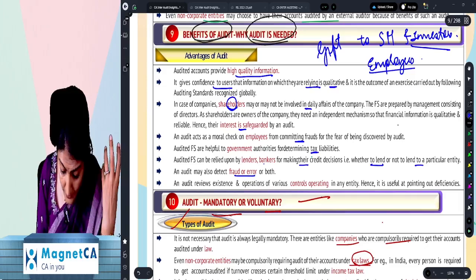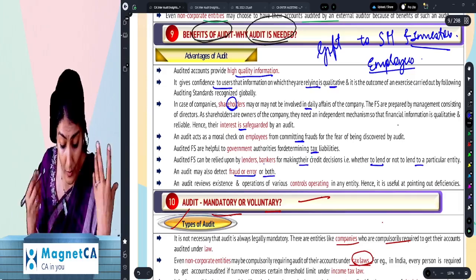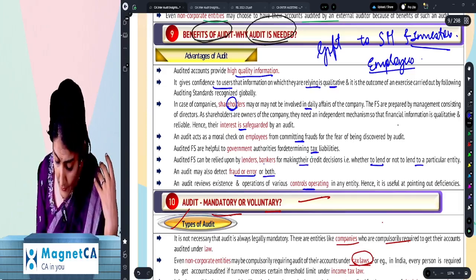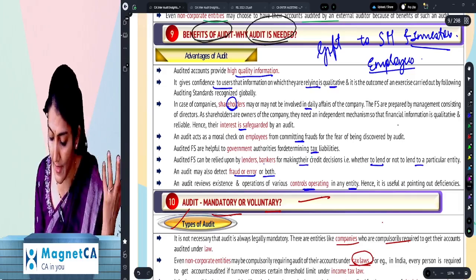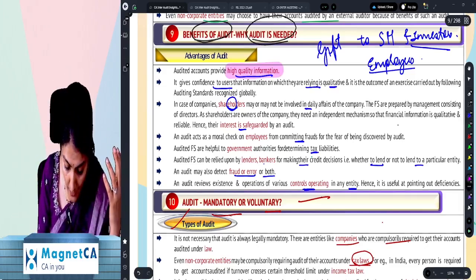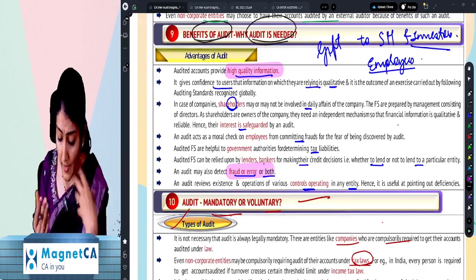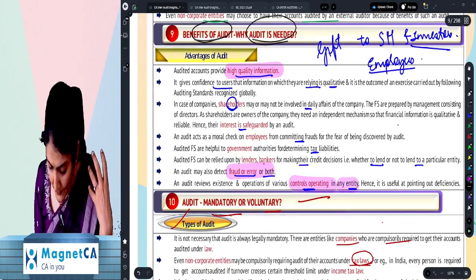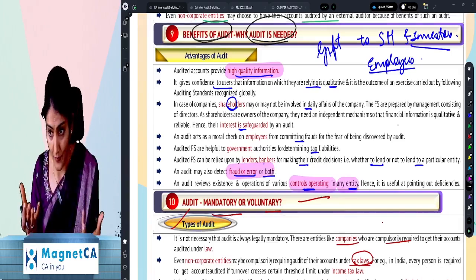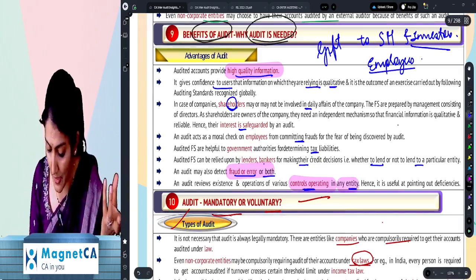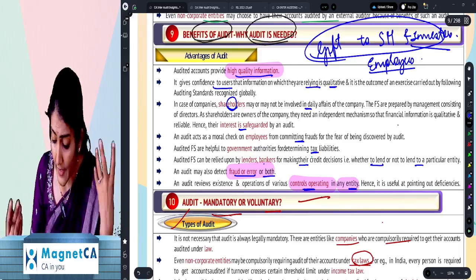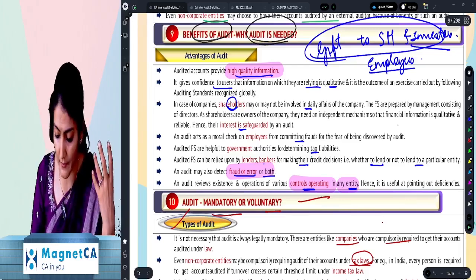Then audit may also detect fraud, error, or both. And an audit may also review the existence and operation of the controls operating in an entity. So it also gives you high quality information. Also, it helps to detect fraud, error, or both, and also to check the operations of the controls in an entity. And so these are additional points. And apart from that, you can use your points of the gift to the shareholders and to the investors, right?